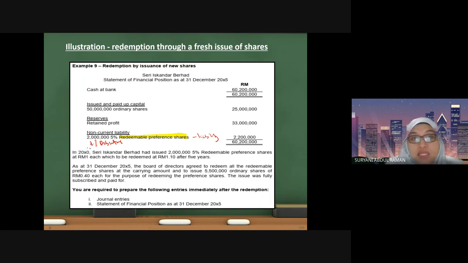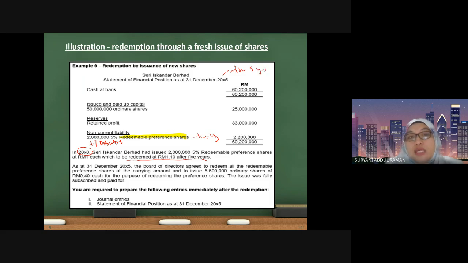So this is a long time ago, in year 2000, the company had issued these shares. They are to be redeemed at 1 ringgit 10 cent after 5 years. So now we are in the year of redemption.